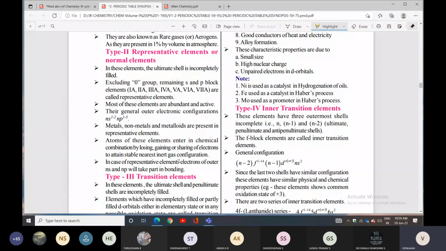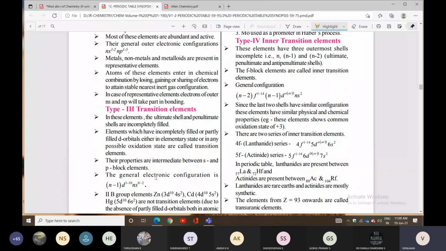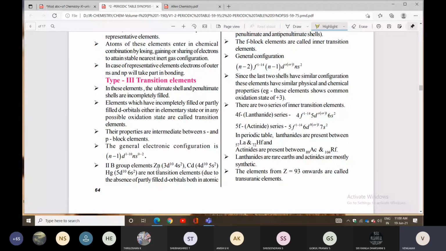In these elements, the ultimate shell and penultimate shell are incompletely filled. Elements with partially filled d orbitals are called transition elements. Their properties are intermediate between s and p block elements. The general electron configuration is (n-1)d1-9 ns0-2. You can take only 1 to 9 as correct; 10 is wrong, as that is a d block element.